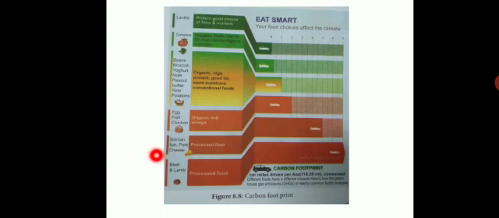Then fish, pork, cheese, etc., are also processed food, and we want to reduce this type of food also. Then egg, fish, chicken, organic, rich omega, we want to use this type of food item in a very small manner, because it increases the high level of carbon, so it is denoted as a red color, because these are the high carbon emitting food items.